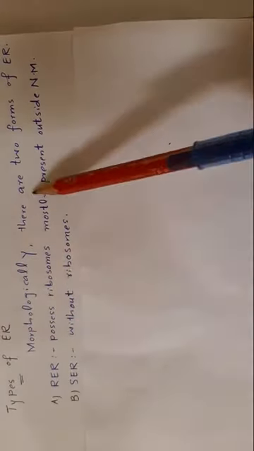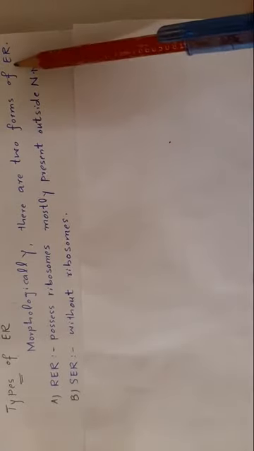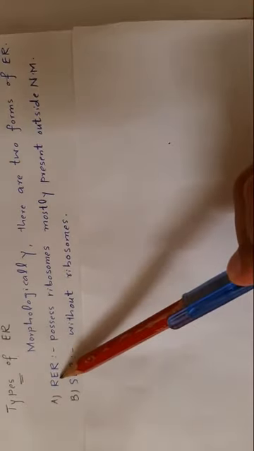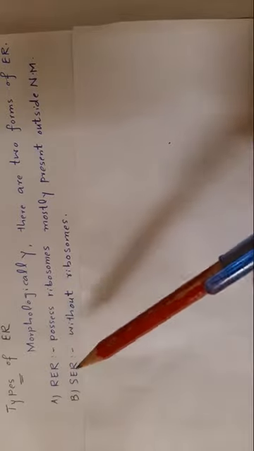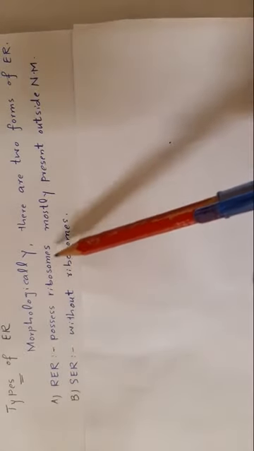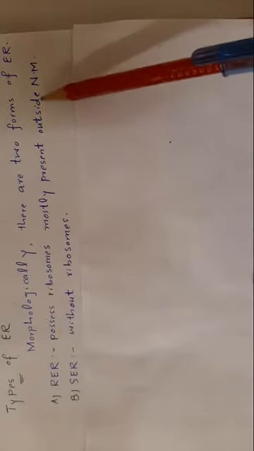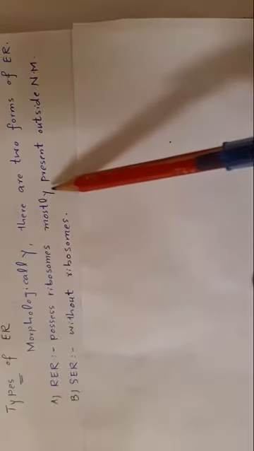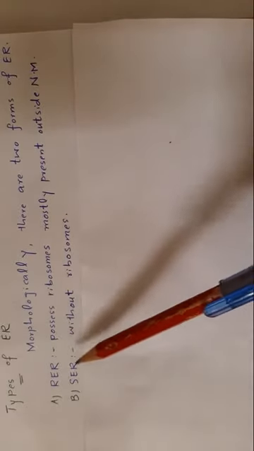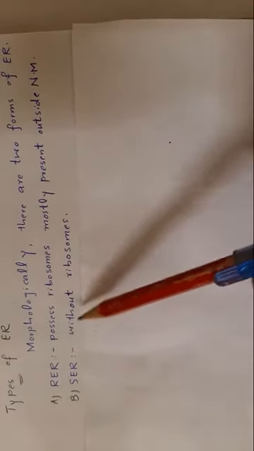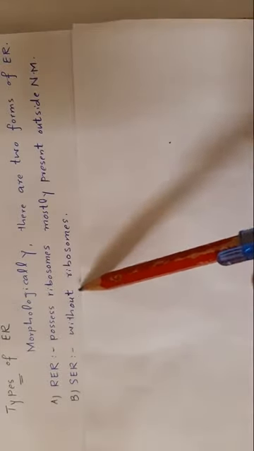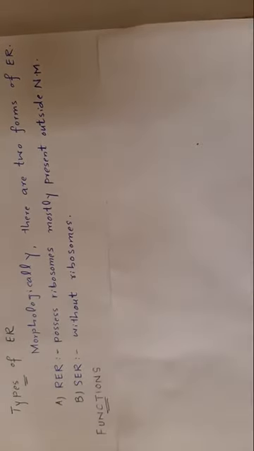Morphologically, there are two forms of endoplasmic reticulum. Rough endoplasmic reticulum, RER, possesses ribosomes and is mostly present outside the nuclear membrane, while smooth endoplasmic reticulum is without ribosomes.